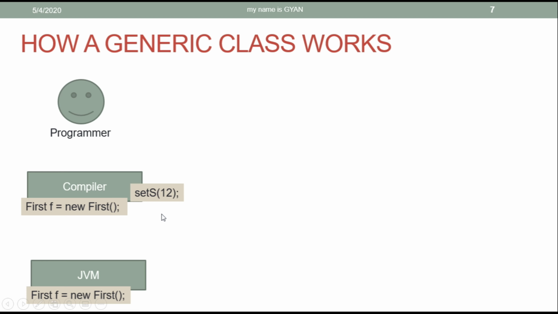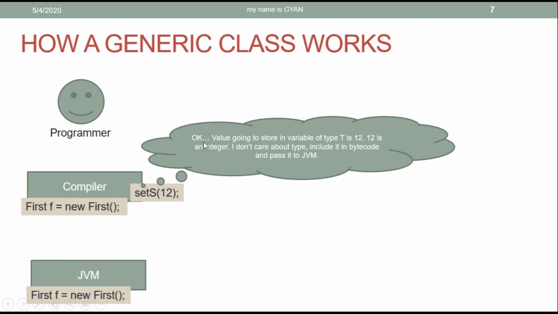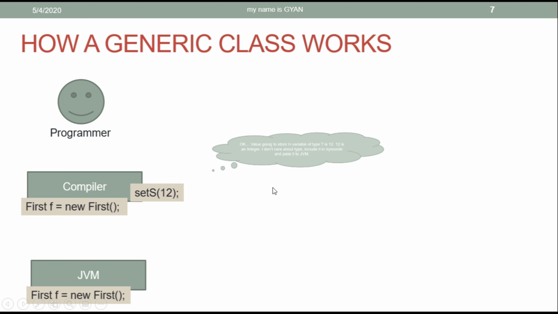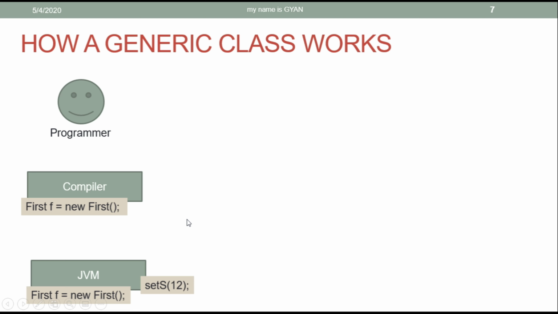By looking at this statement, the compiler thinks that, okay, the value going to be stored in the variable of type T is 12. 12 is an integer, but I do not care about the type. Include it in the bytecode and pass it to the JVM. So the compiler does not care about what value we are passing as an actual argument to the method setS and includes it in the bytecode.